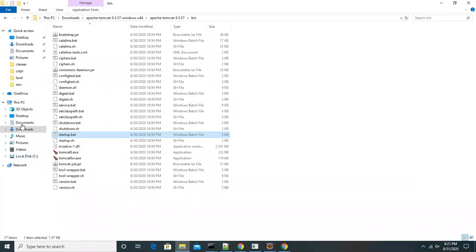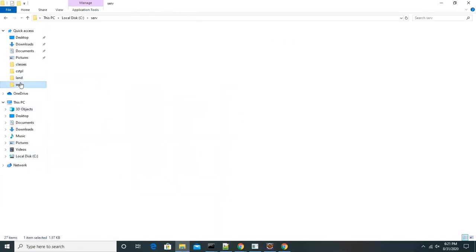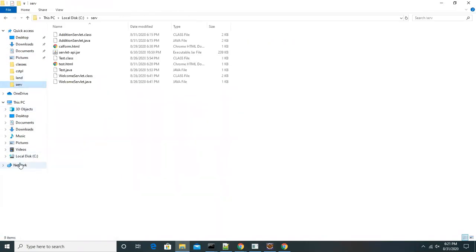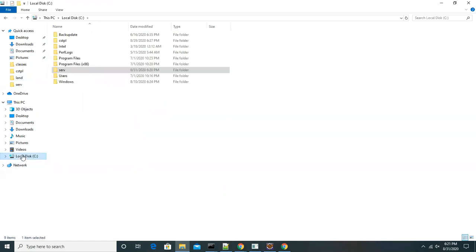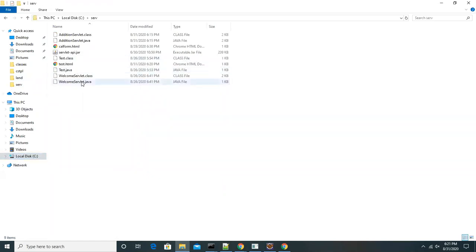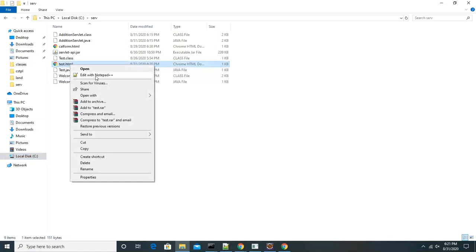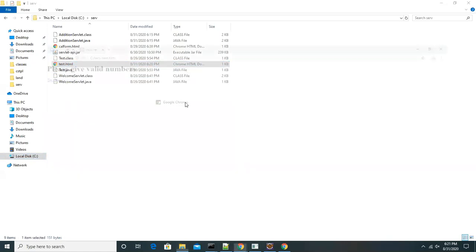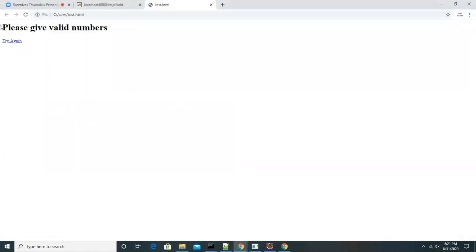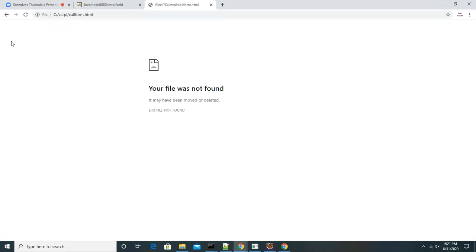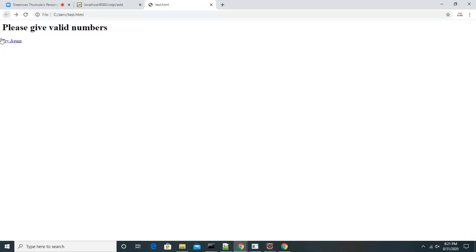Let's go here, test. So you can see the response, right? You are getting it like this if you render it. This is the hyperlink. When you click on that, it's going to the form. So this is simply a test.